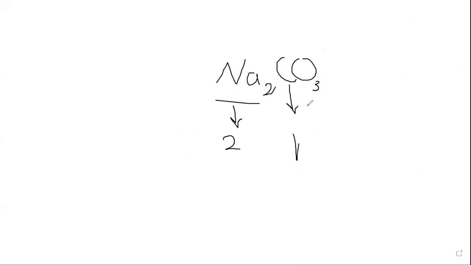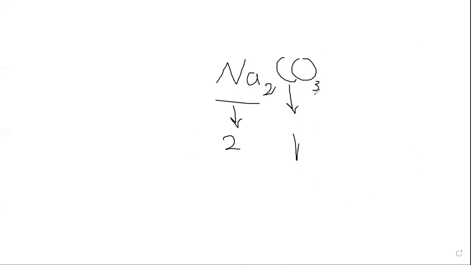For example, Na2CO3. Who can tell me how many sodium atoms we have here? 2. So we have 2 sodium atoms. How many carbon do we have? 1, because there is no subscript after the carbon.